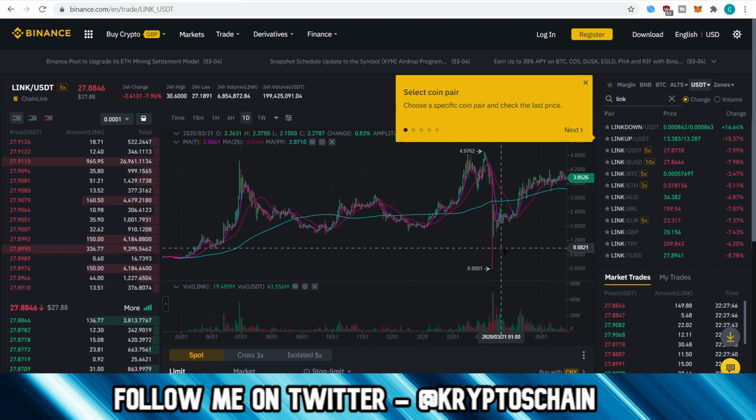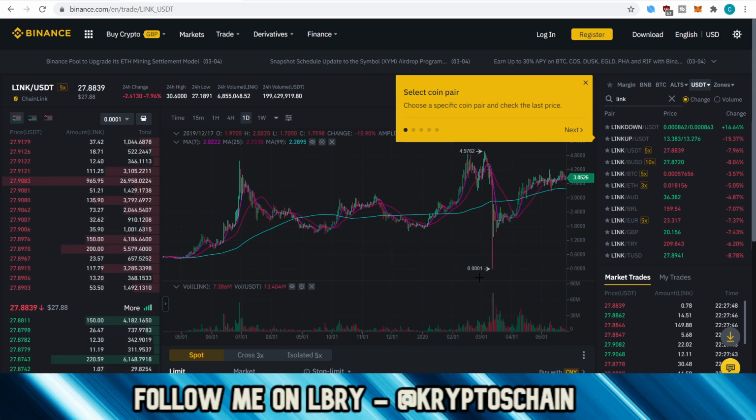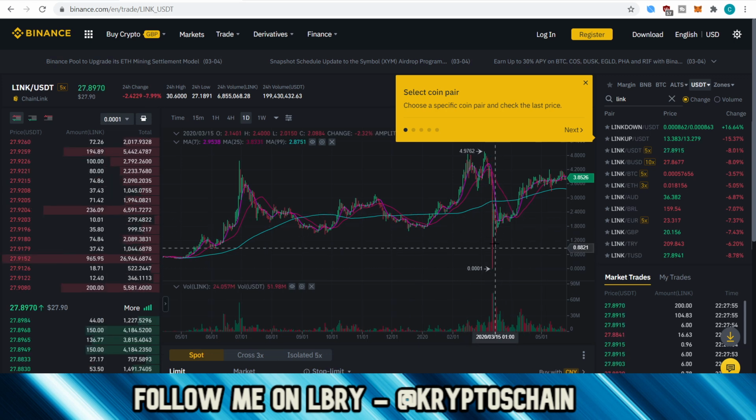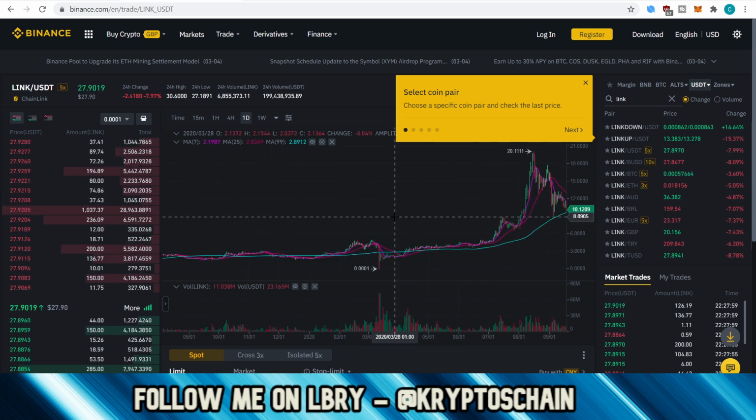Again, this glitch that you see at around 0.0001, apparently Binance said this was just a technical glitch and no orders were actually filled, even though the order book was completely wiped out for a split second. But you know, it is what it is.